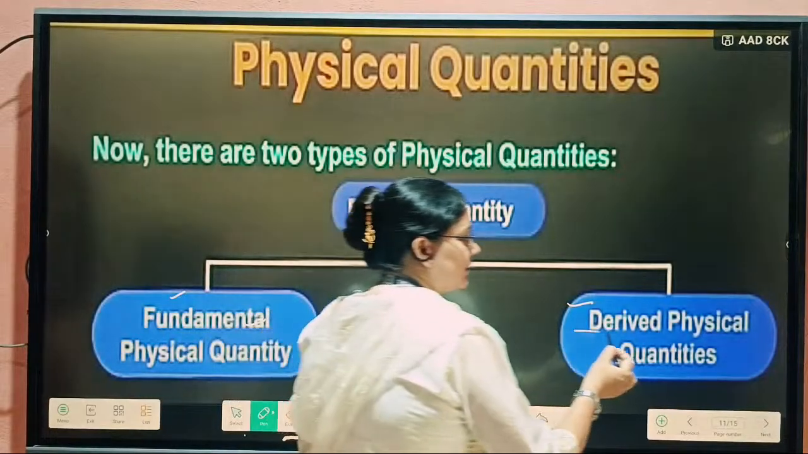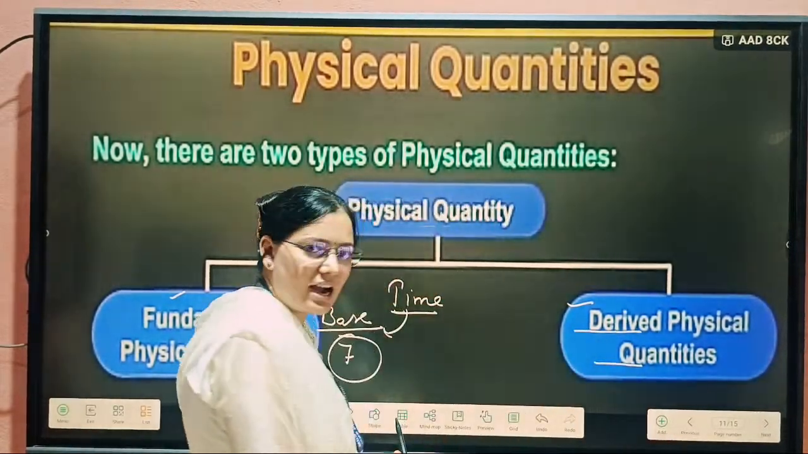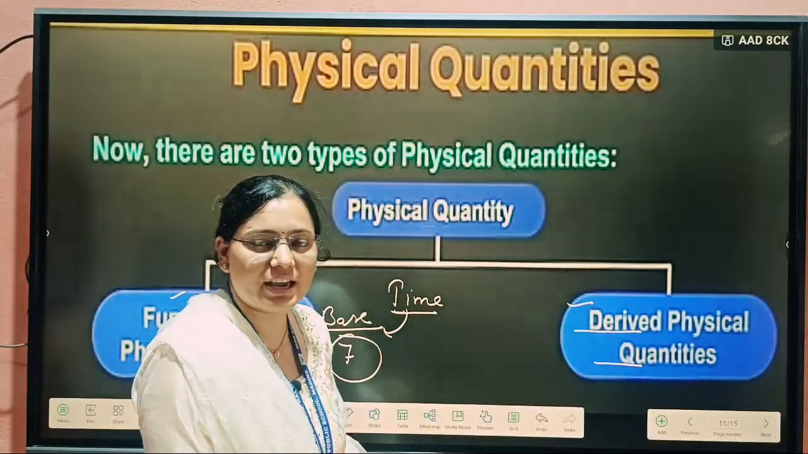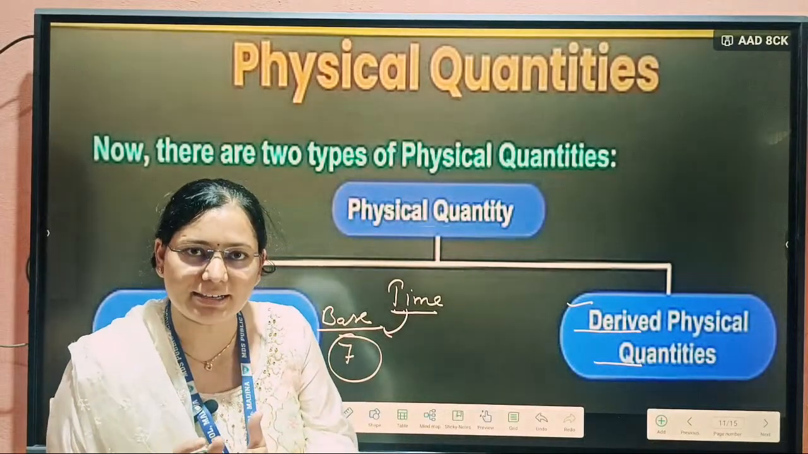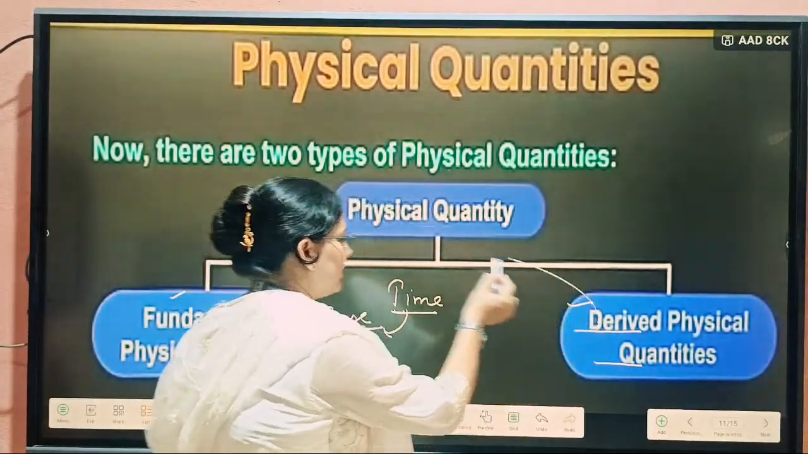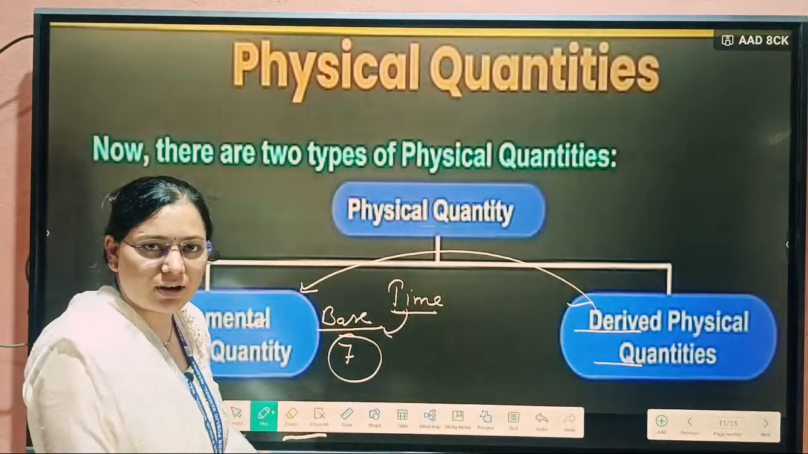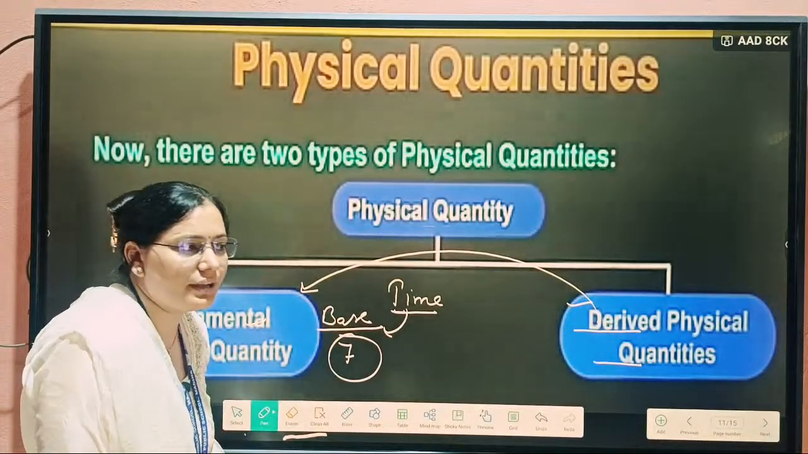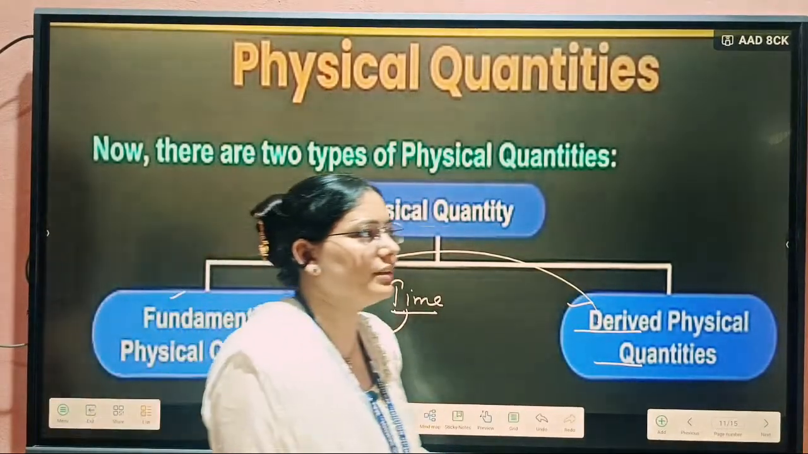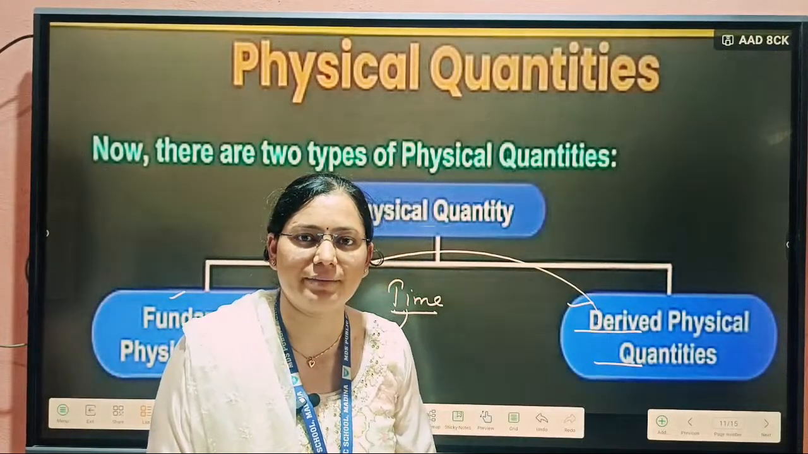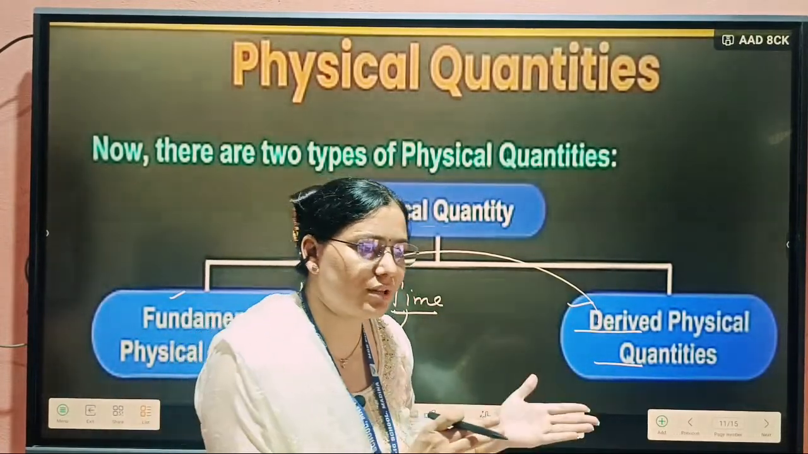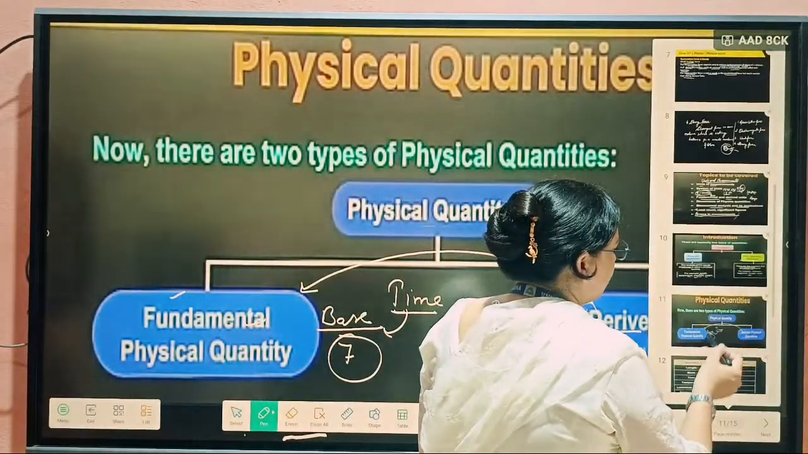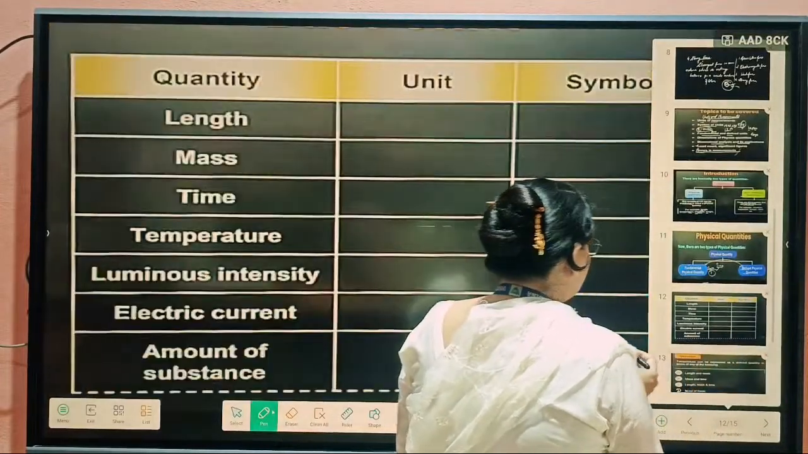Another type of physical quantity is known as derived quantity. Derived quantities are those which we can derive from the fundamental quantities. These derived physical quantities are derived from the fundamental quantities. In our physics, many terms we are doing, each having quantities, and to measure these quantities there is a unit. So there are two types I told you: fundamental and derived.